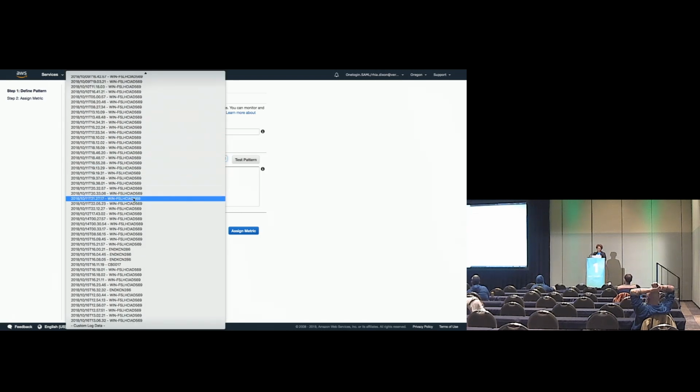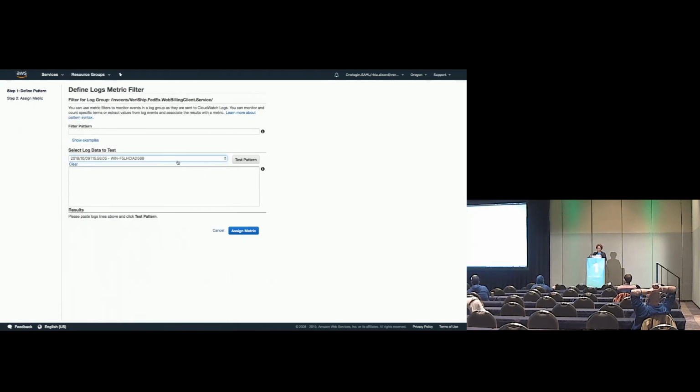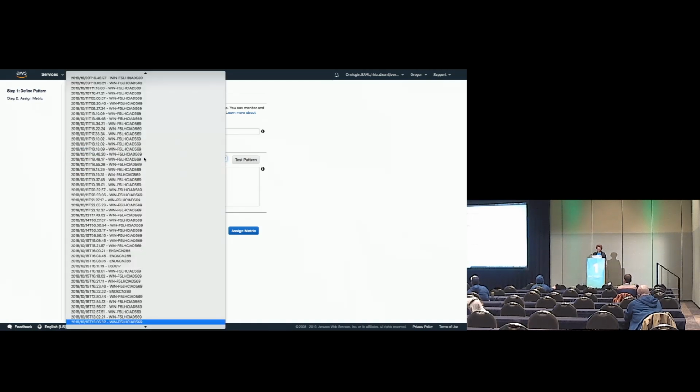Let's pick one. It's supposed to pick the most recent one and give me some kind of data if it's there. Why are you not there?